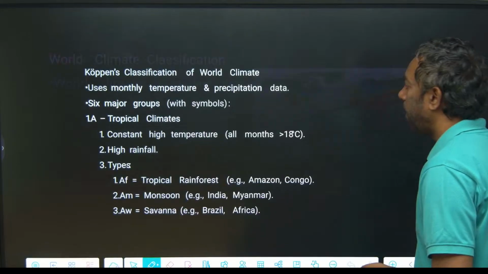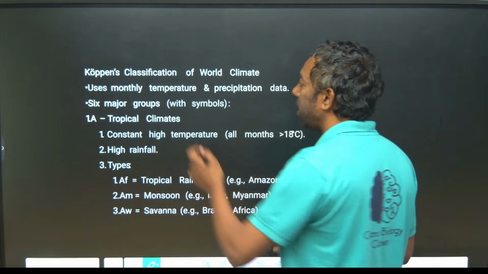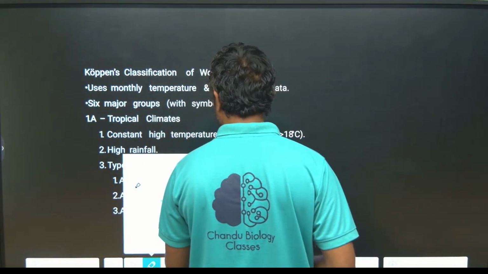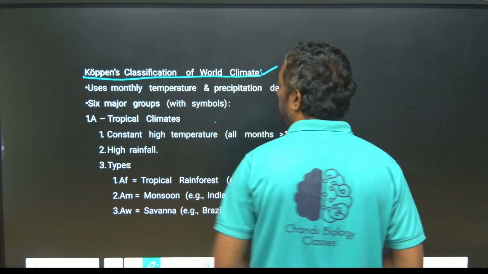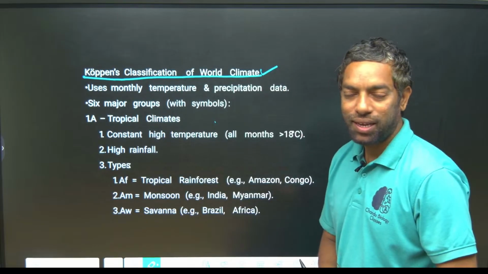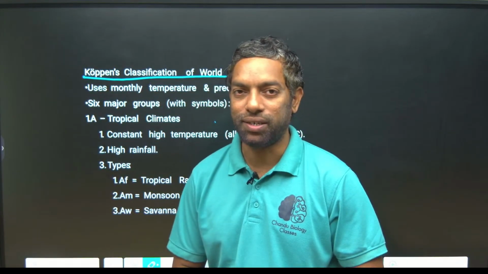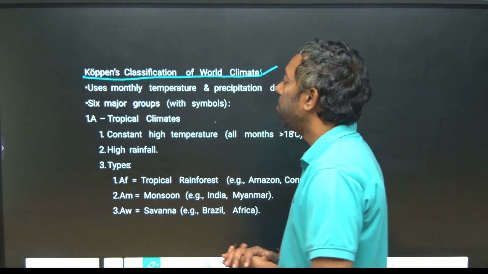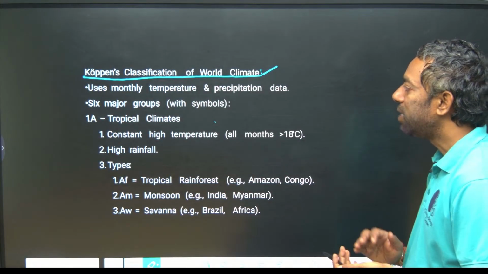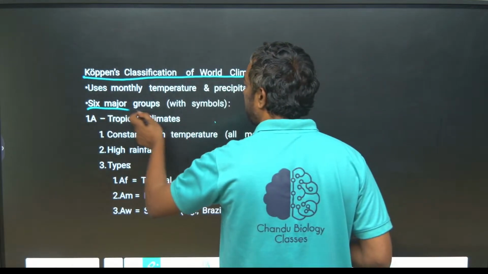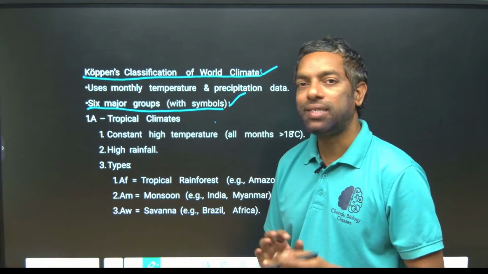That is the Köppen classification. Köppen is the scientist who classified the world climate, guys. This is the major classification, and most people have accepted it. It uses monthly temperature and precipitation data. The Köppen classification has six major groups.